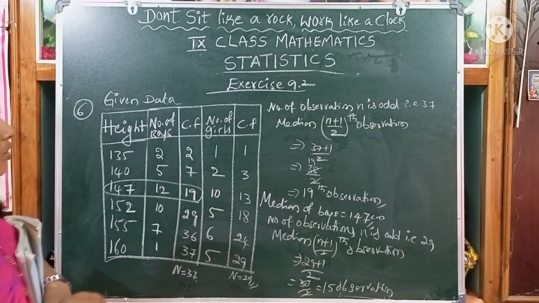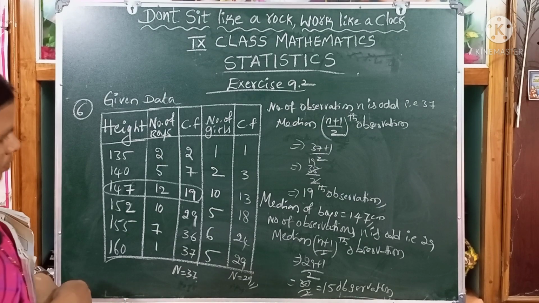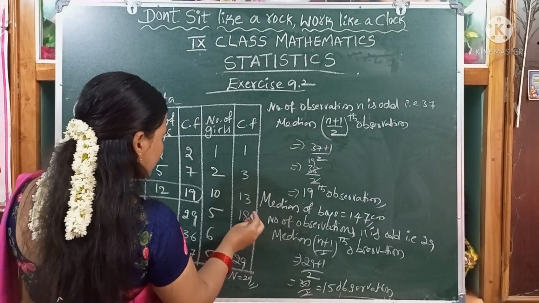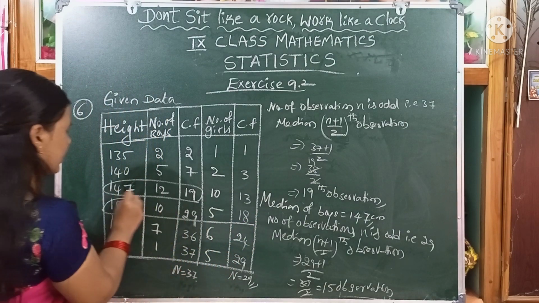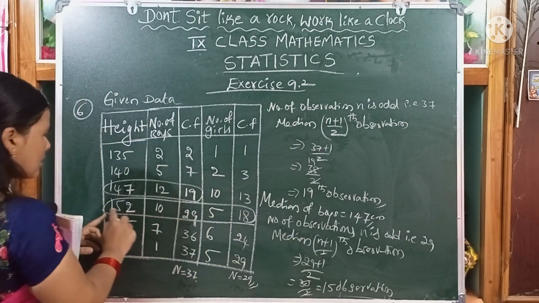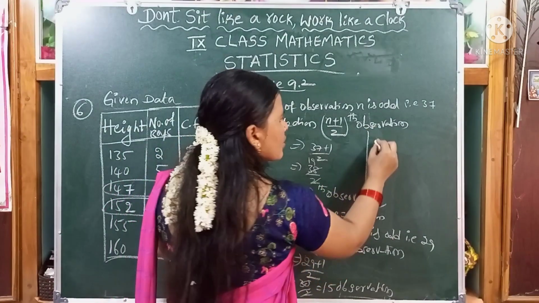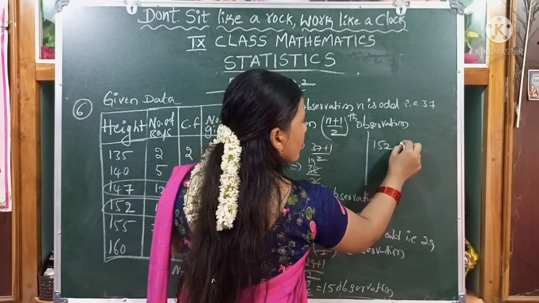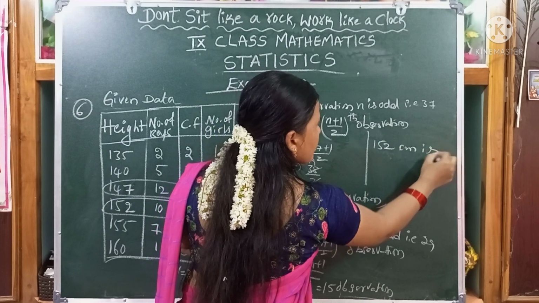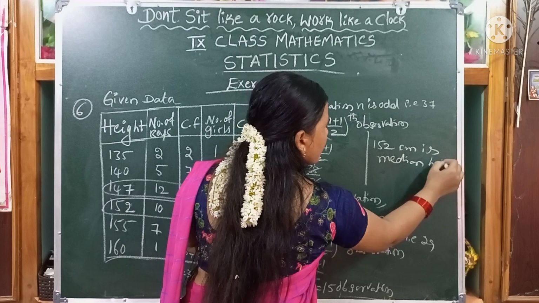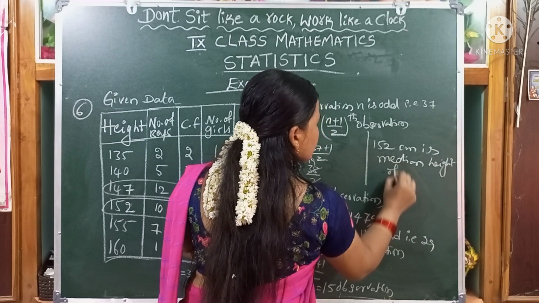In the cumulative frequency of girls, which includes 15, that is 18. So it is the median of girls. 152 is the median height of the girls. 152 centimeters is the median height of girls.